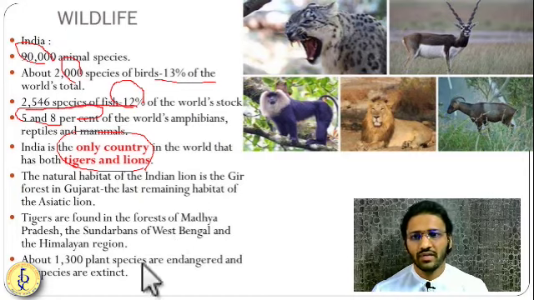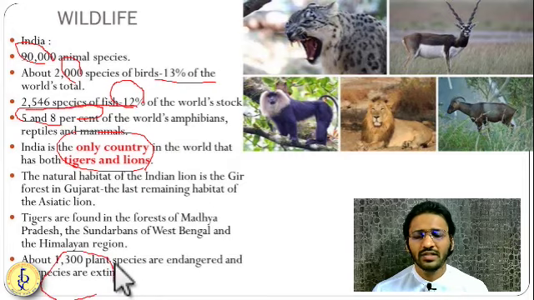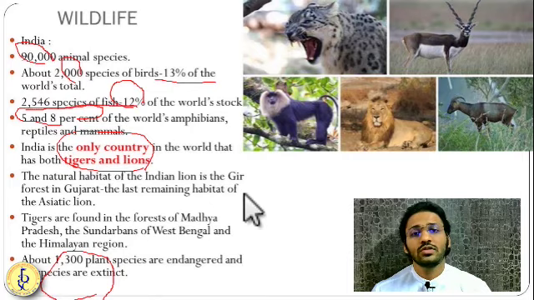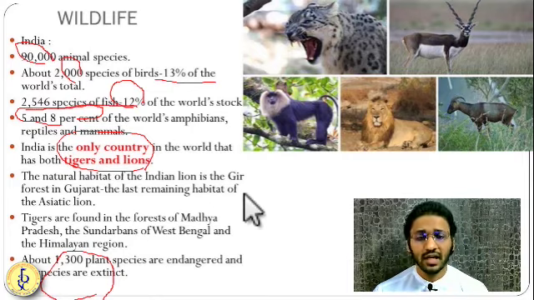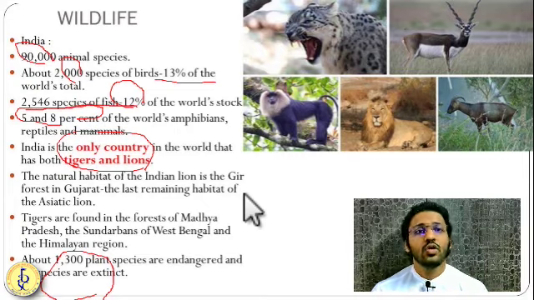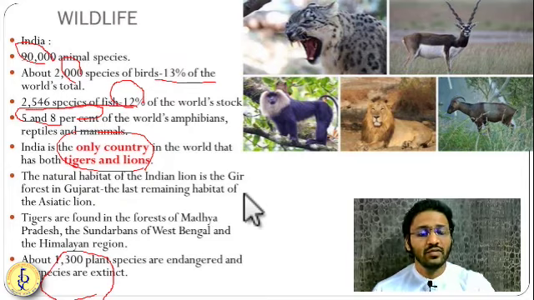Here about 1,300 species of animals are endangered, and almost 20 species of animals have gone or become extinct from India. Like cheetah is one of them. You know that cheetah is not there in India. Okay, so these are the important wildlife over here.